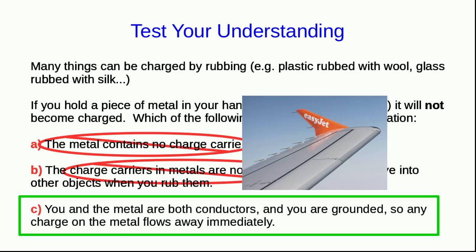So for example, when an airplane flies through a cloud, the water droplets rubbing on the metal skin of the plane charge the plane. If you've looked out the window, you might have noticed these pointy things sticking off the rear edges of the wings. Those are so that the charge on the plane collects on the sharp points. We'll see in the course later why charge collects on the sharp points. But the purpose of this is just that having charge all over the skin of the airplane interferes with the operation of various of the plane's electronics.